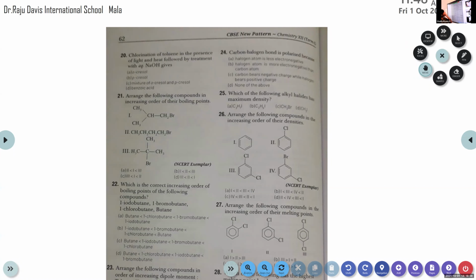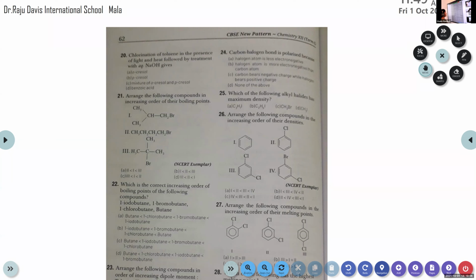Yes, then chlorination of toluene in the presence of light and heat. So this is which type of reaction? Electrophilic substitution reaction. And we know which type of products are formed in each case. Do you remember? Which positions are substituted by this chlorine? Ortho, para or meta?